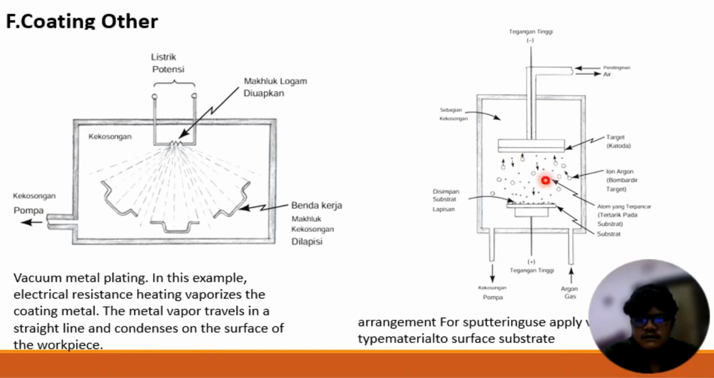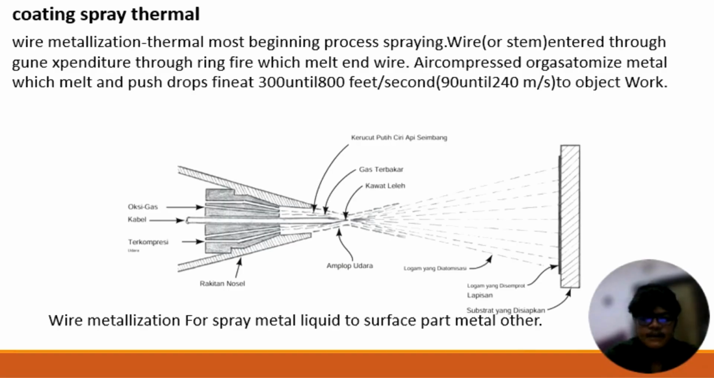And the second picture, an arrangement for applying material to the substrate surface, is thermal spray coating. In the thermal spray coating process, metallization, the thermal process begins by spraying, and the wire is threaded through the gun and melted with a fire. When air is compressed, it pushes the molten metal in drops at 300 to 800 feet per second.